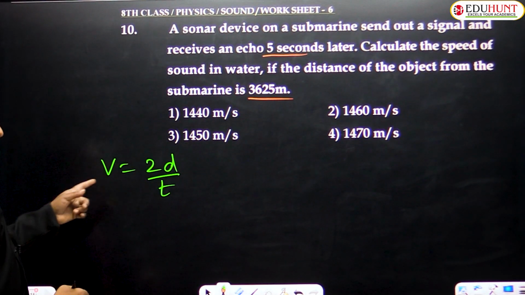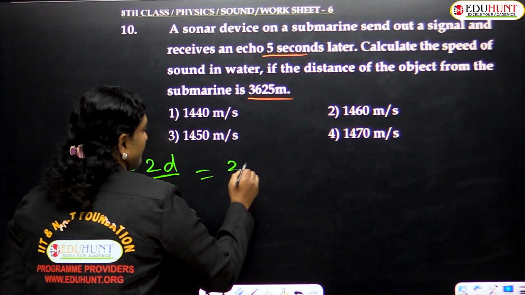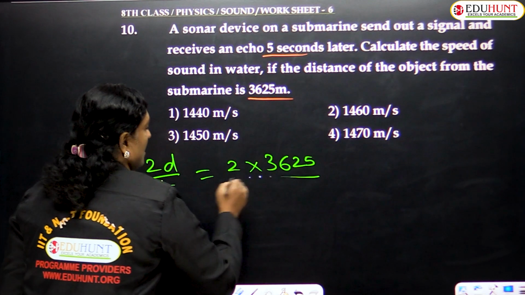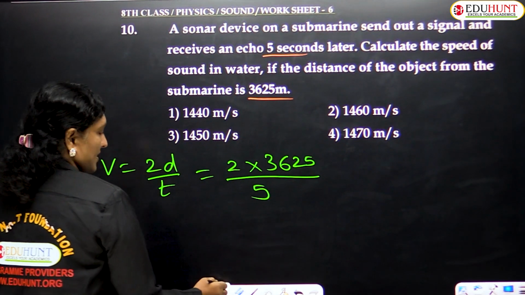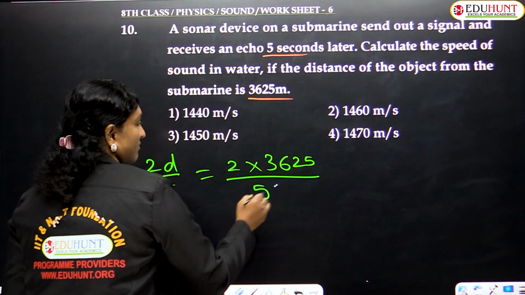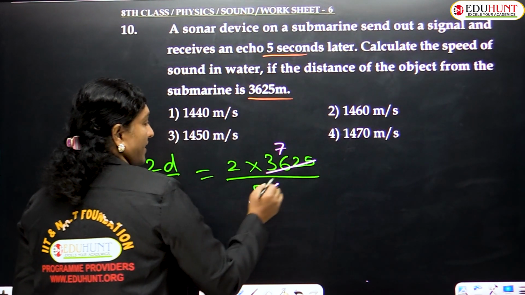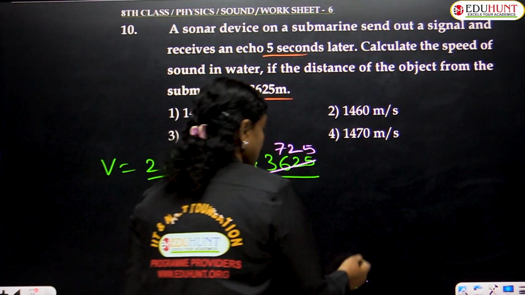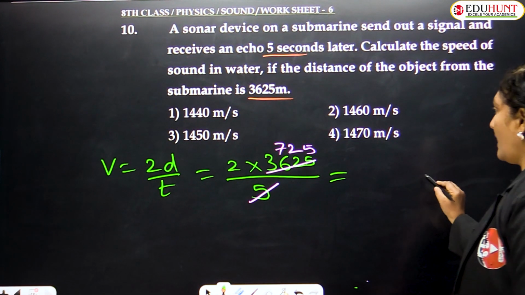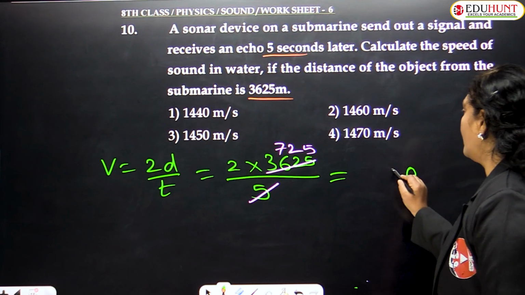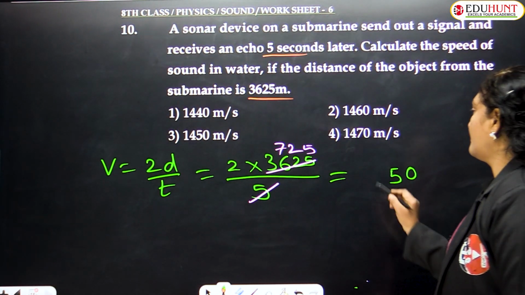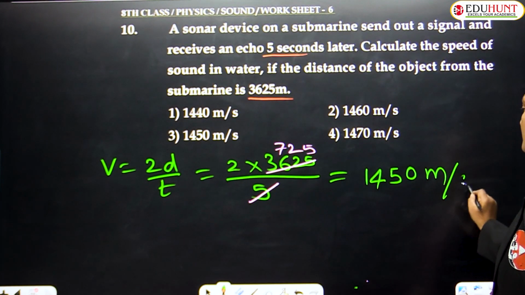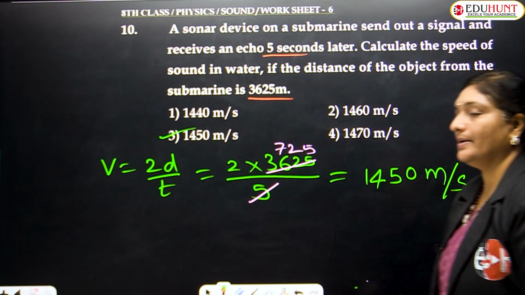From this only we have generated the formula for D. So substituting all the given values, we have D is taken as 3625 upon time is given as 5. So simplifying this, 5 goes 7 times, 5 7s are 35. So how much is the value of 2 into 725? Multiplying this, 5 2s are 10, 2 2s are 4 and 1 carried, and 7 2s are 14. Hence the correct option must be 1450 meter per second. Hence the correct option must be option number 3.